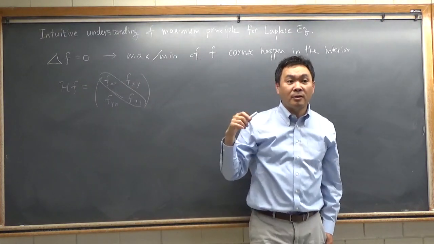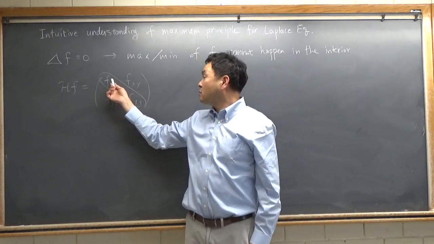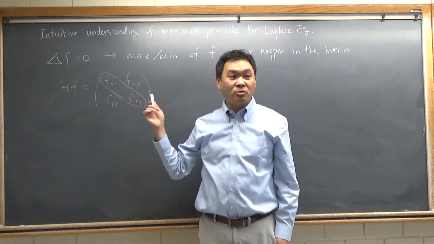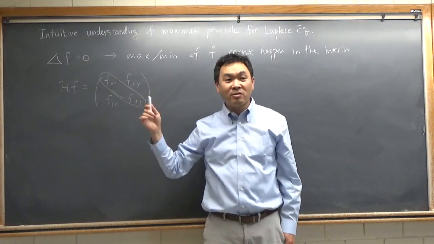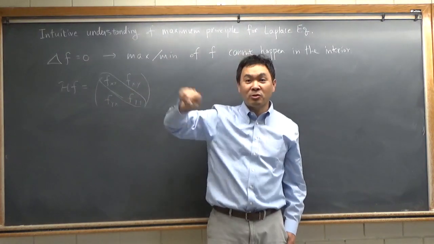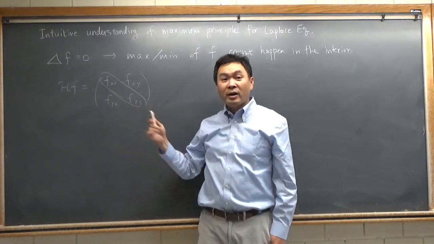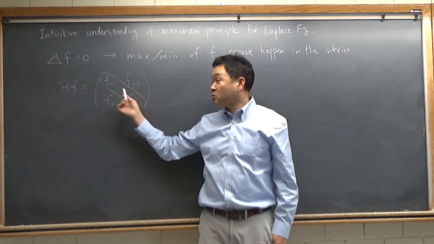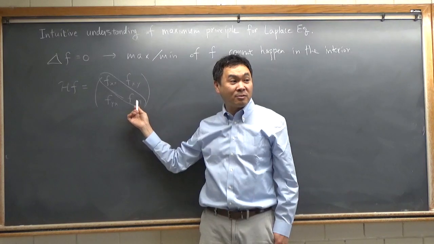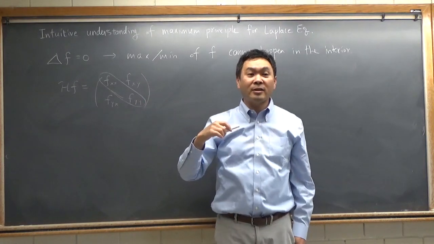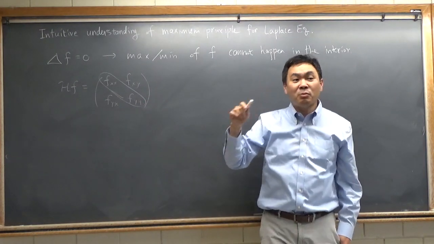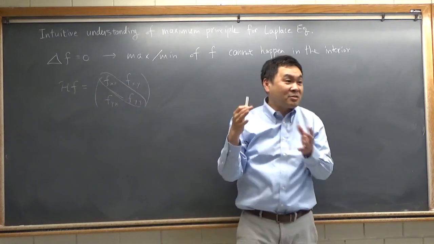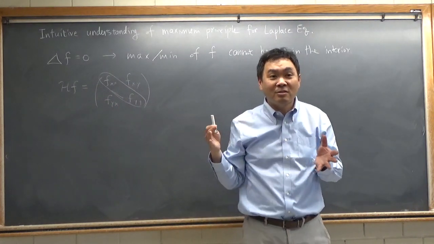If the sum of these two is equal to 0, that means if one is positive, which means it's concave up in one direction, then in the y direction it should be concave down because they have to add up to 0. So if one's positive, the other has to be negative. So at every point when this is true, it's like a saddle. Does that make sense?